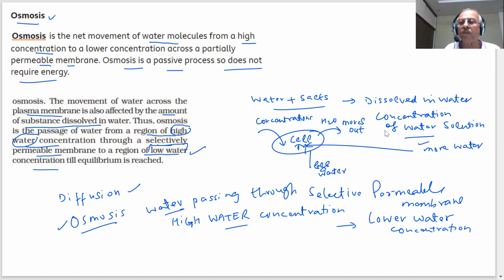This is important. So two processes are taking place, which we have explained to you. They are repeatedly asked in the exam. What is happening on the plasma membrane? The plasma membrane is there outside the cell. There will be exchange of materials, exchange of gases, exchange of water. All this is happening. It is a selective permeable membrane.